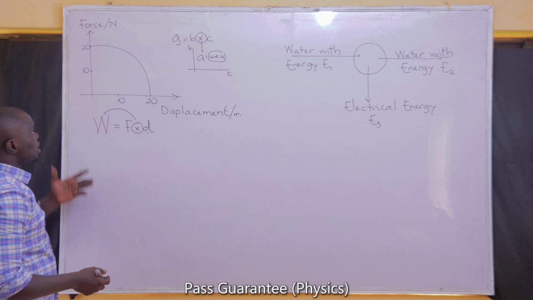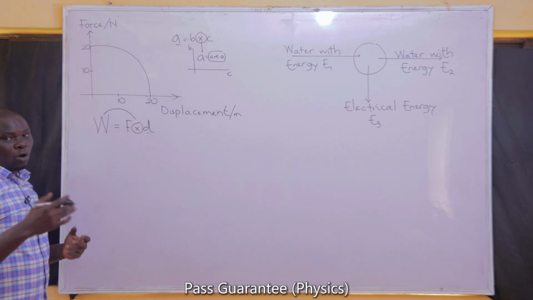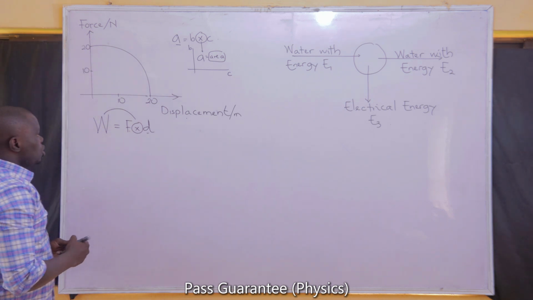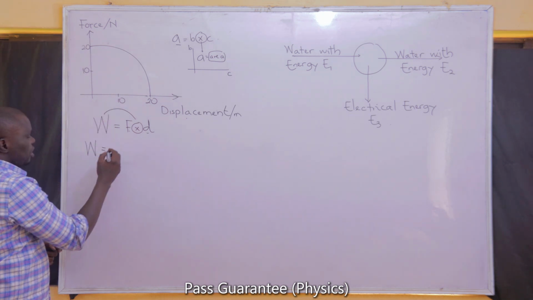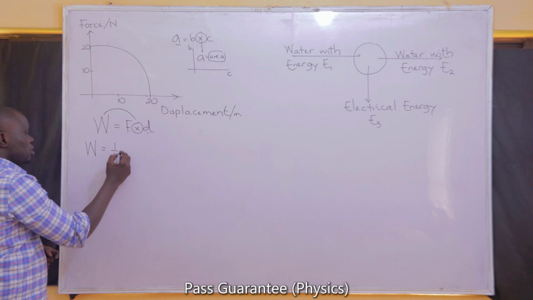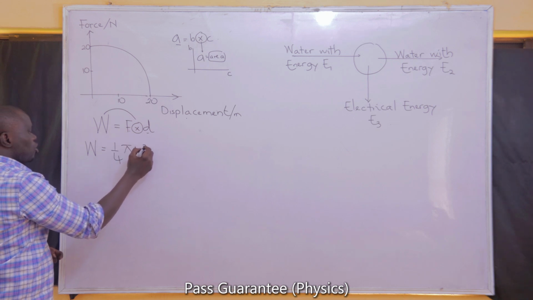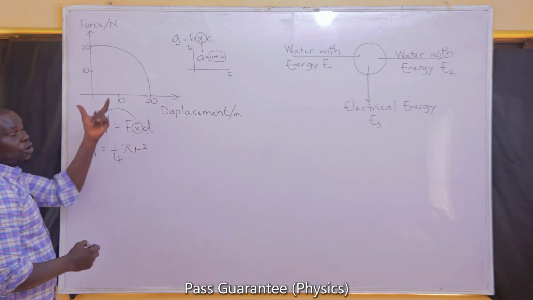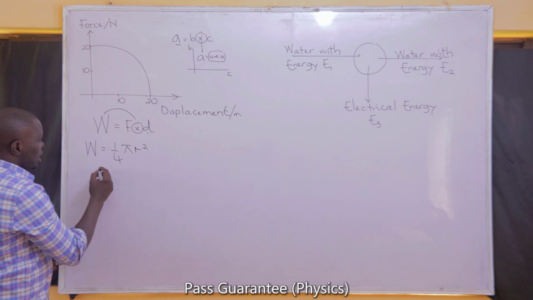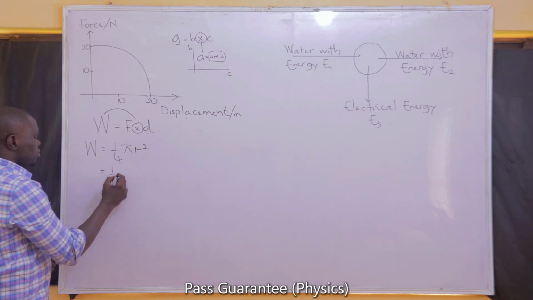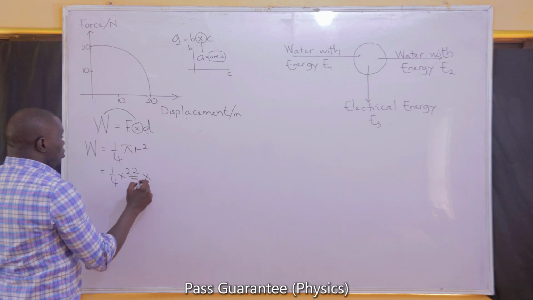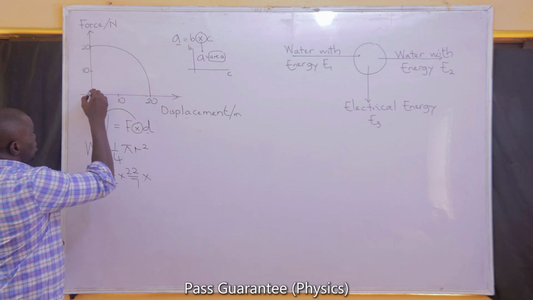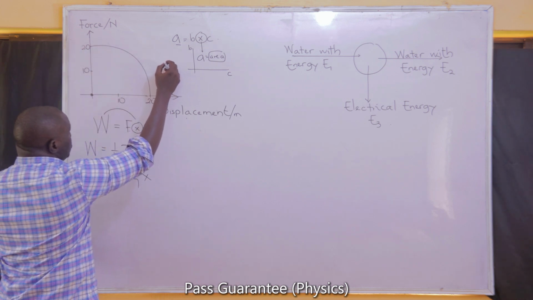And the question has told us that this is a quadrant. A quadrant is a quarter of a circle. So to get the work, I will just find the area of the shape that I have here. The area of a circle is pi r squared, so the area of a quadrant is 1 over 4 pi r squared. So that becomes 1 all over 4 times pi, 22 all over 7, that's what the question gave us, multiplied by the radius squared.